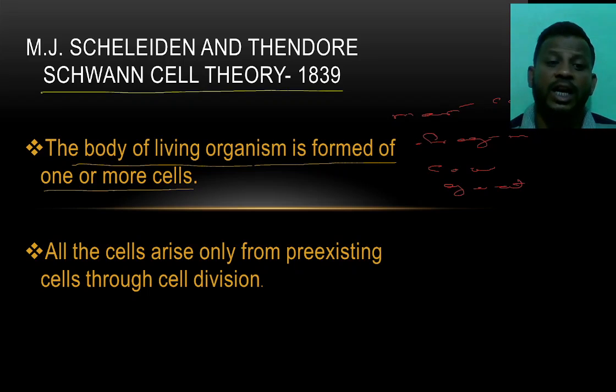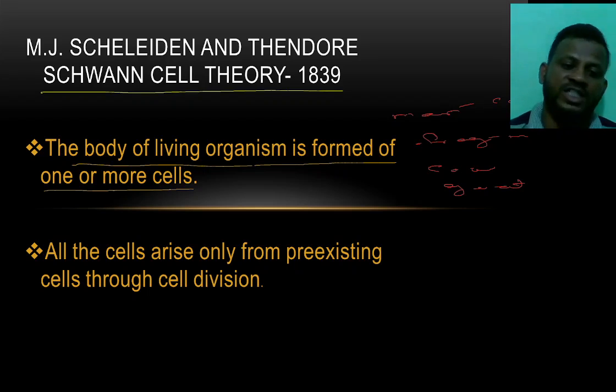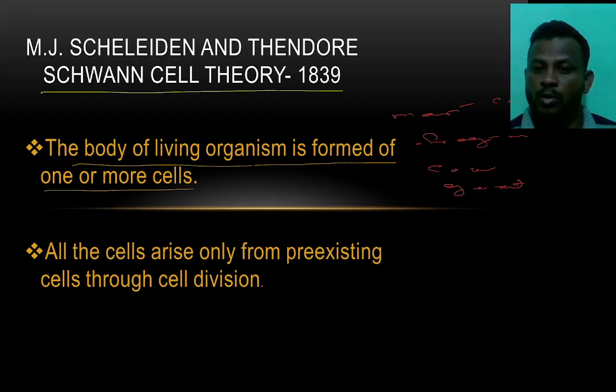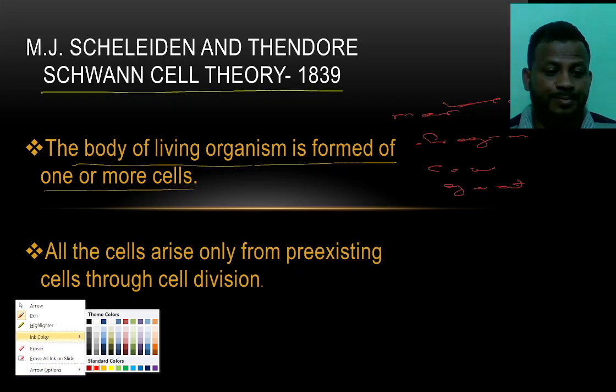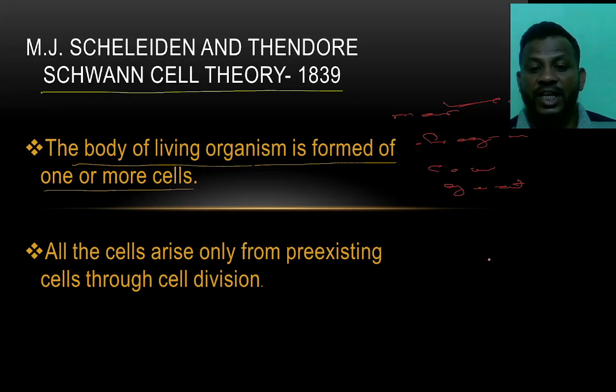Every organism is formed by one or more cells. What I told you here are the multicellular organisms. If you take a single cell, they are called the amoeba, right?